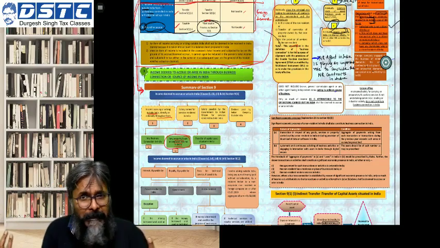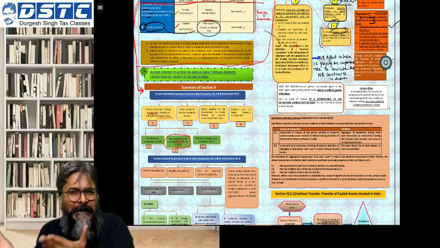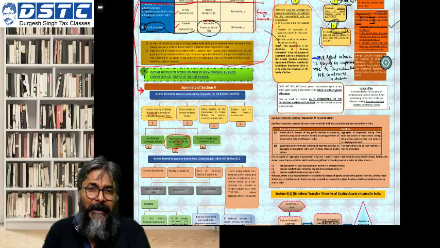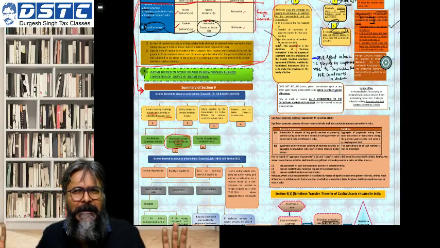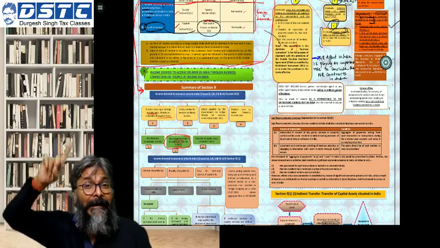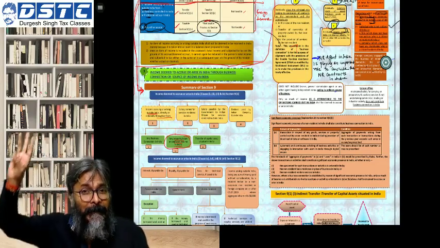Then they have the business connection because they are doing the business themselves in India. But the second example was a classic one, the agent. I'm not doing the business in India, but I have got an agent in India who is doing activity A or activity B or activity C.